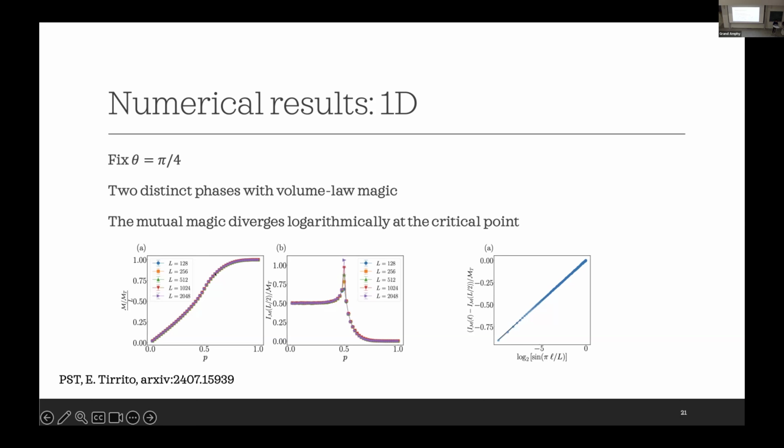What we can see is that at any p larger than 0, the magic itself is extensive, as you can see here. But just looking at the magic, you cannot see any feature like the transition. The transition can be seen by looking at the mutual magic. You see that this looks very similar to the behavior of the entanglement for this circuit that I showed before. In particular, we also find that the mutual magic seems to diverge logarithmically at the critical point, which you can see here. So this is again similar to the behavior of the entanglement at the critical point.